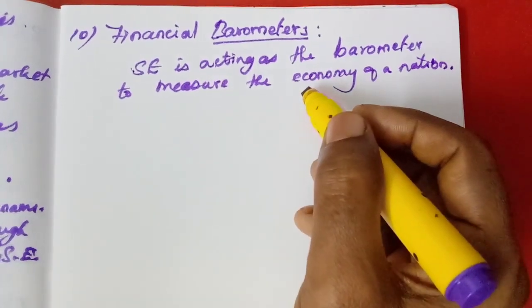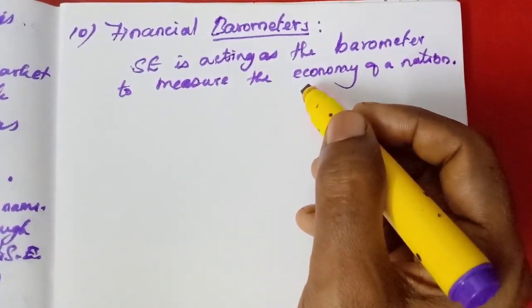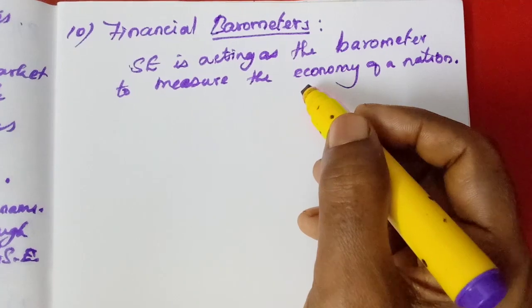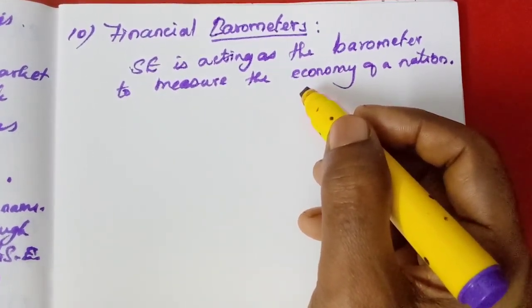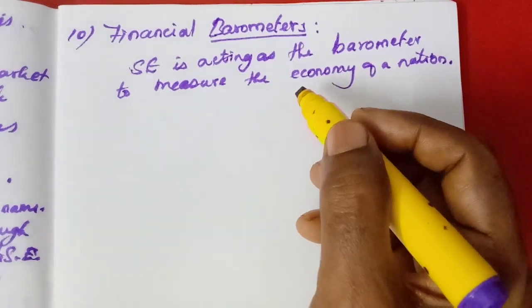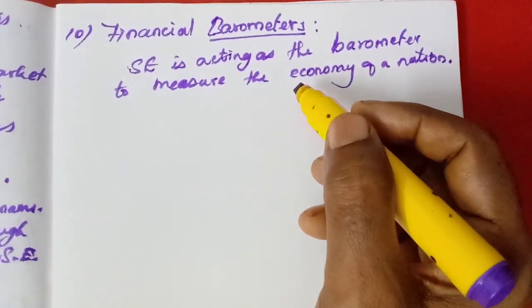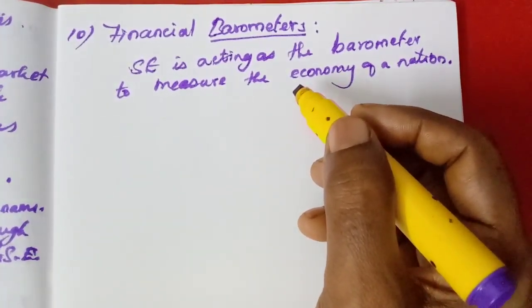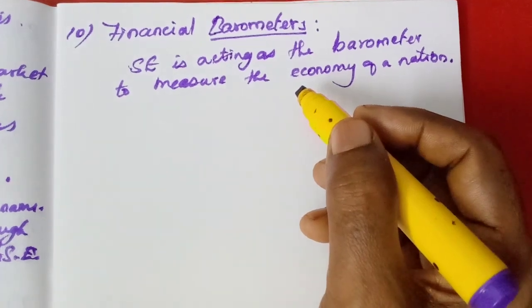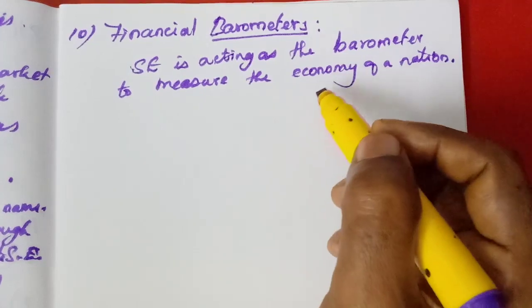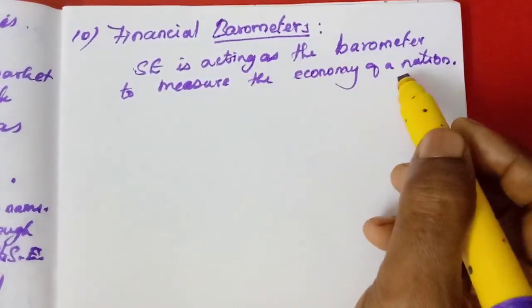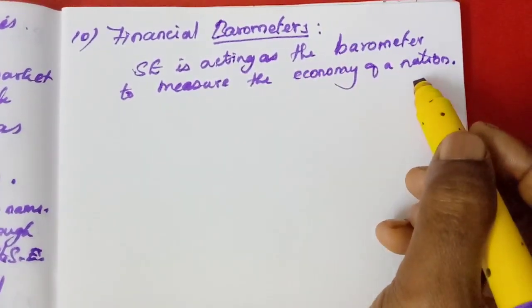If the stock market is good, only then can we say the Indian economy is also stable. But if the values of the shares are differing or going very low, then we can say our economy is not stable. So it is acting as the barometer to measure the economy of a nation.